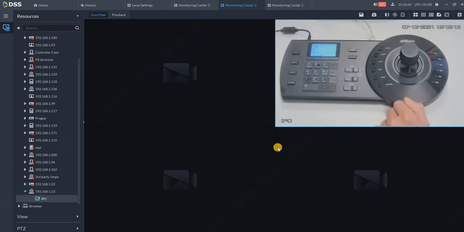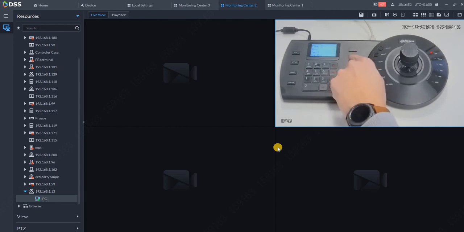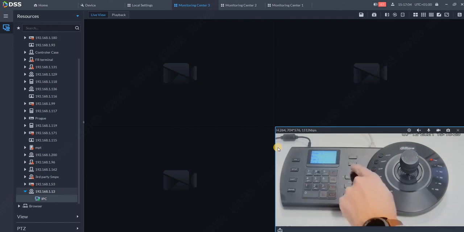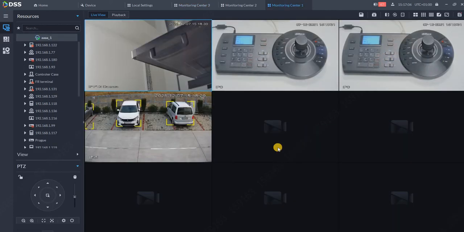Or to go to monitoring center number 3, we hit number 3 and the play button. So we are in a different monitoring center. And in order to go back, click 1 and play. So we are back in our original view.